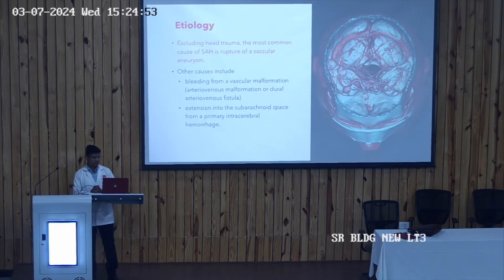Other causes may be bleeding from a vascular malformation and extension into the subarachnoid space from a primary intracerebral hemorrhage. So the patient is suffering from an intracerebral hemorrhage, and there is extension of the intracerebral hemorrhage into the subarachnoid space, which is leading to the subarachnoid hemorrhage. So these are the different causes of subarachnoid hemorrhage.